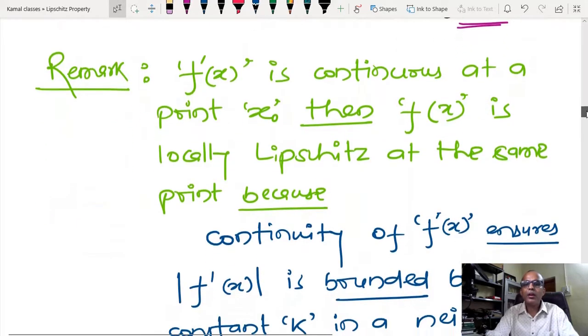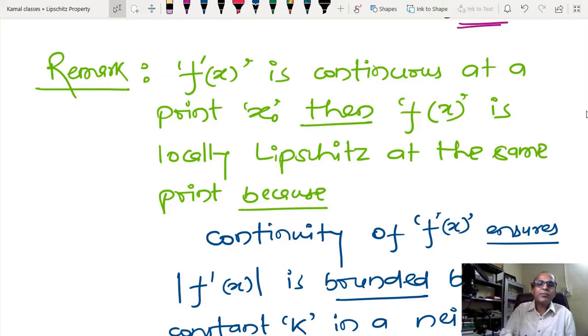Okay, if you understood this point, then I am going to talk about the next point. Now what I am telling is that if f(x) is continuous at point x0, then f(x) is locally Lipschitz at the same point. And why are we telling that continuity implies Lipschitzness? Because if you see the definition of continuity, suppose I have some function f between two sets.